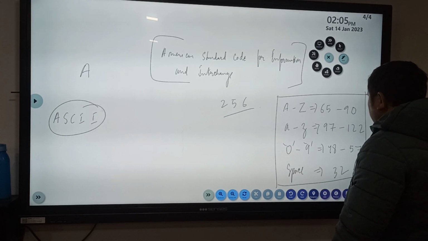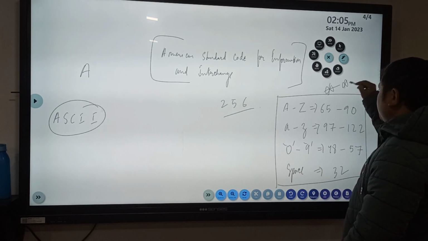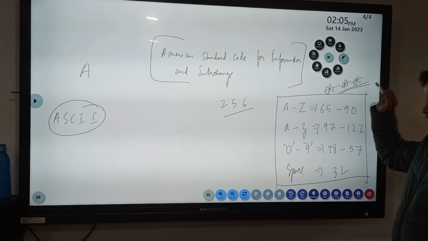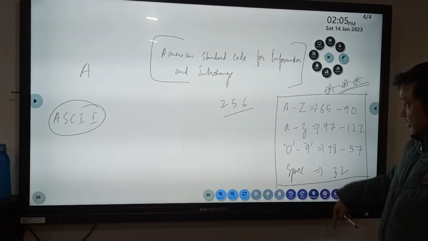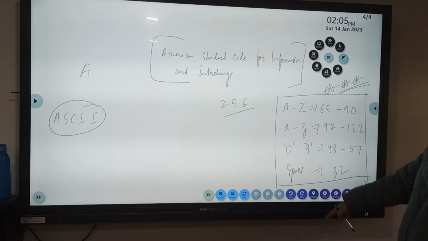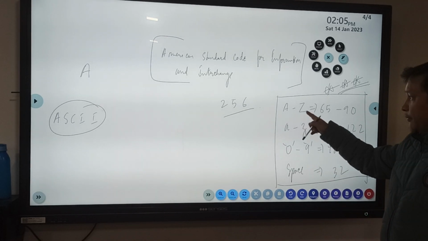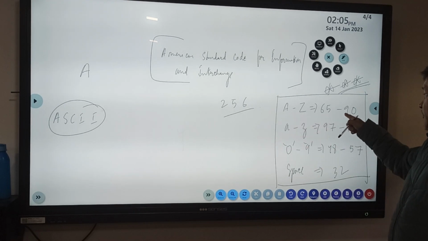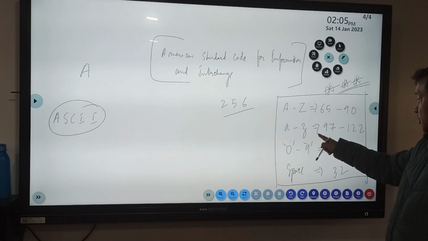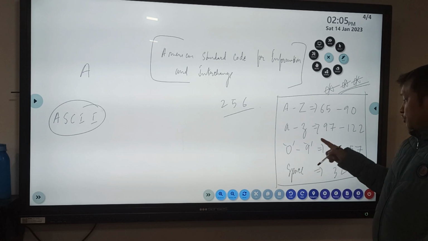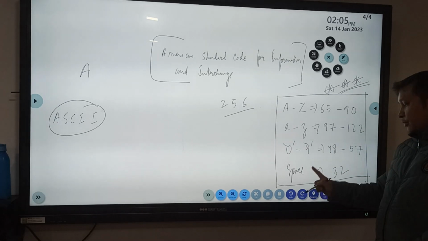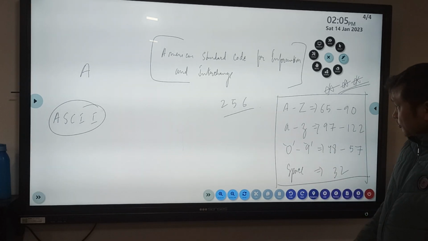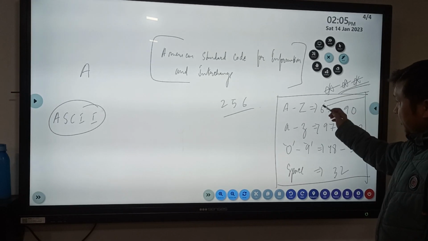This ASCII value is very, very important. You need to learn and memorize the ASCII value of a particular character. So A to Z is 65 to 90, small a to z is 97 to 122, 0 to 9 is 48 to 57, and space is 32. You have to know this ASCII code.